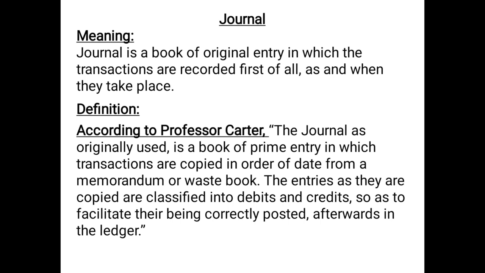If you remember, we have discussed the accounting cycle. There are a number of steps in the accounting process. First of all, we prepare journal, then we prepare ledger, then we prepare trial balance, then we prepare the trading account, followed by profit and loss account, and ultimately the balance sheet. And the process continues. So journal is the book of original entry. Why? Because the recording of transactions takes place first of all originally in the books of journal, and journal also helps in the preparation of further steps. Without journal, ledger cannot be prepared. Without ledger, the trial balance cannot be prepared, and all the things are interrelated. So this is the meaning and definition of journal.